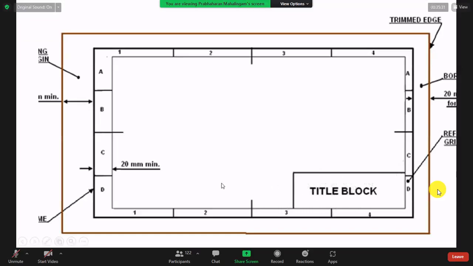Actually, the title box goes up to here, full width, but some drawings have a small title box. In our system, the title box should be up to the end of the inner margin of the paper. So here the name box is there. You write your name, index number, register number, drawing date.